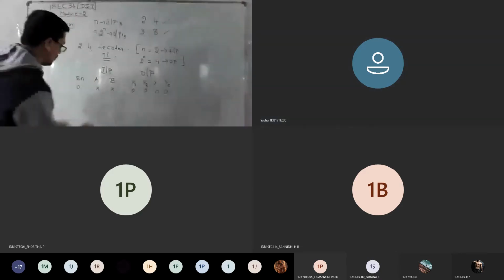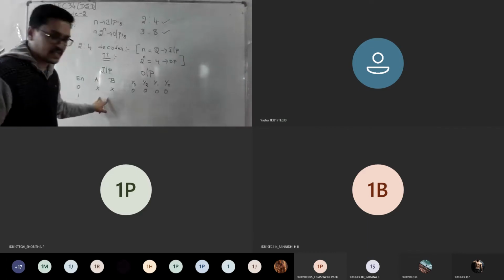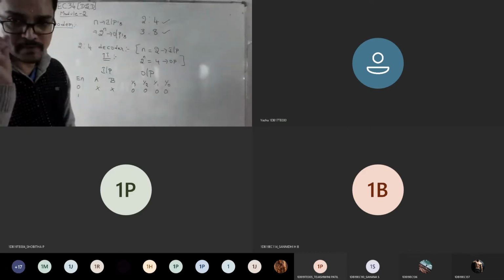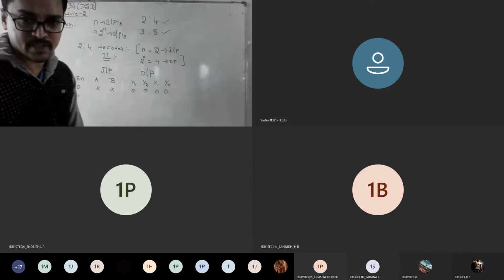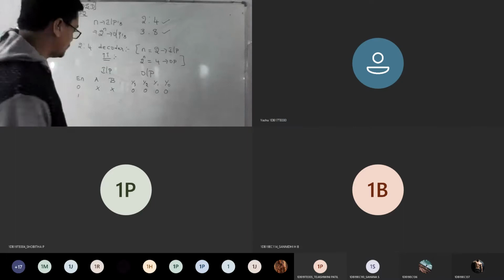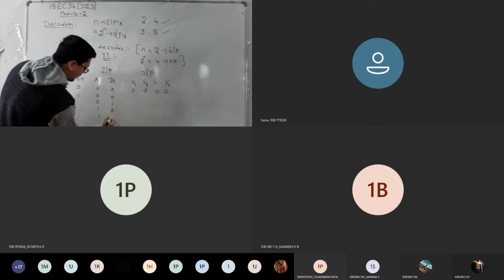Whenever enable is 1, only then whatever inputs are given, the corresponding output will come. If there are 2 inputs, how many combinations can you get? 4. Good. So I can write the 4 combinations: 0 0, 0 1, 1 0, and 1 1.